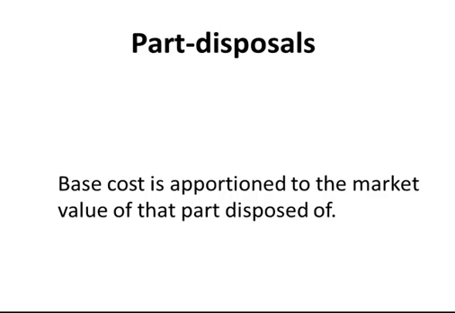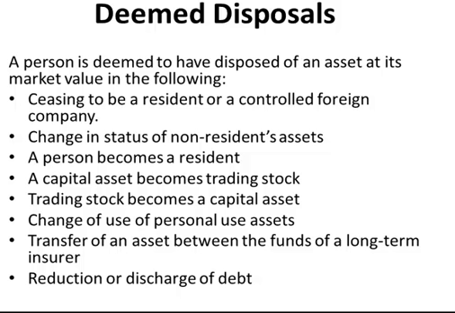Part disposals: if you make a part disposal, your base cost is apportioned to the market value of that part disposal. A deemed disposal. Remember, we love the word deemed in income tax.